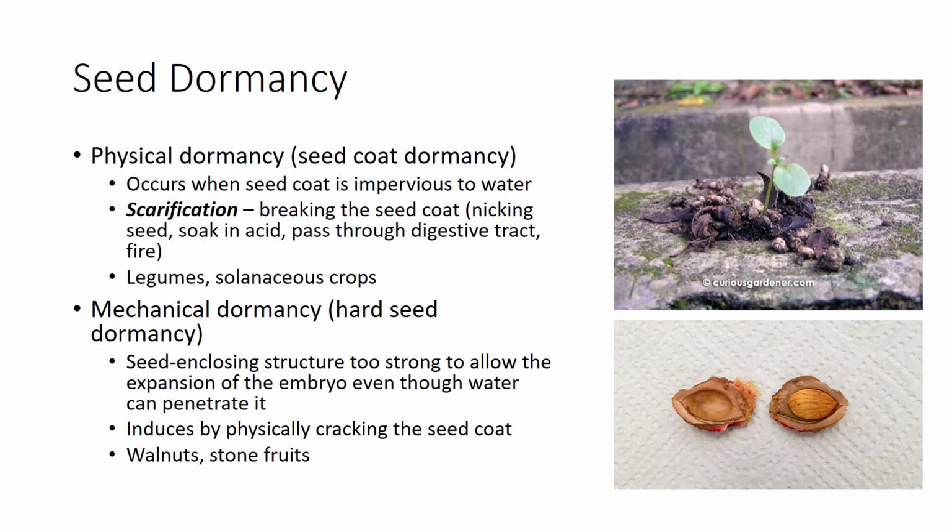Mechanical dormancy, or hard seed dormancy, is caused by the seed enclosing structure being too strong to permit expansion of the embryo, even though water can penetrate it. Germination can be induced artificially by physically cracking the hard seed coat. In nature, the seed coat can be broken down by microorganisms and/or through the process of freezing and thawing. Walnuts and stone fruits, like peaches, are examples of plants that have this type of dormancy.